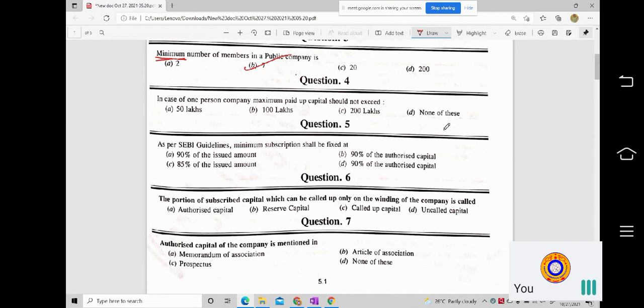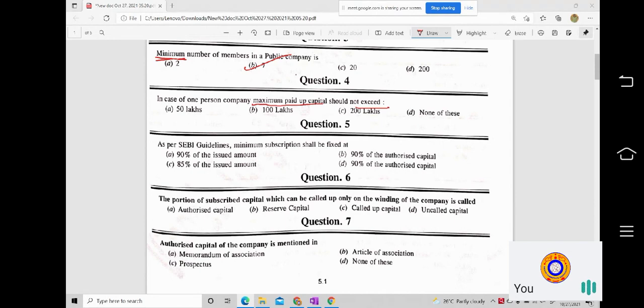So question number 4, in case of one person company, maximum paid up capital should not exceed. So the word maximum is given here. Maximum paid up capital should not exceed what value in this situation?